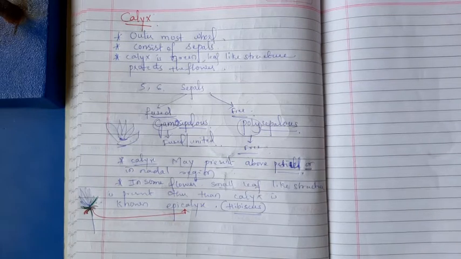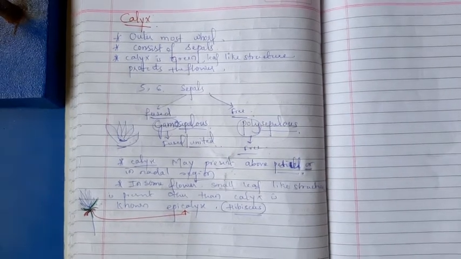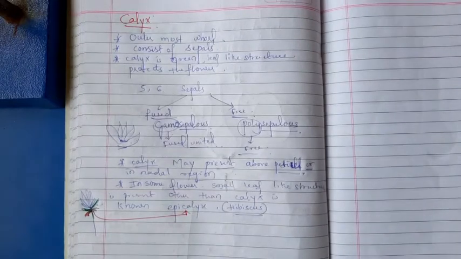Okay, please note down all the things and prepare the notes every day. Write the notes neatly and read regularly, watch the videos regularly. Don't waste your time. Hardly 2 or 3 students are sending the notes. Prepare the notes and send them in the form of PDF to me. In this chapter, this is a very important topic. If you understand the morphology of flower, it will be easy to recognize the family and describe it.